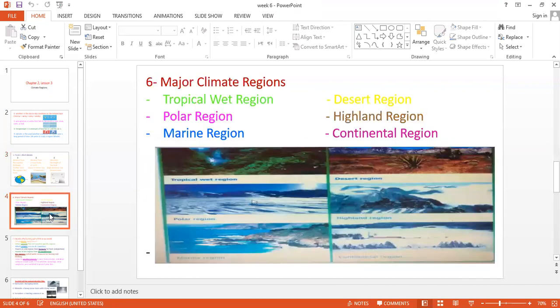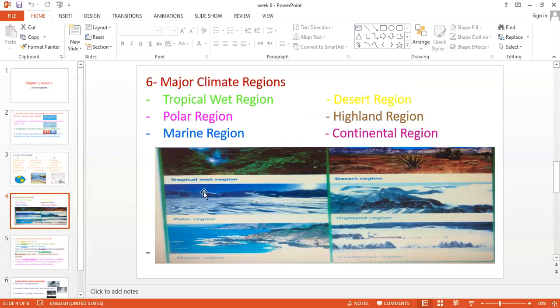After that, point six here, guys, we have major climate regions, and this is in America. I just want you to identify these regions with pictures. If those pictures are not clear for you, please open your book to check them. So you have six main climate regions in America. The tropical wet region, this one.